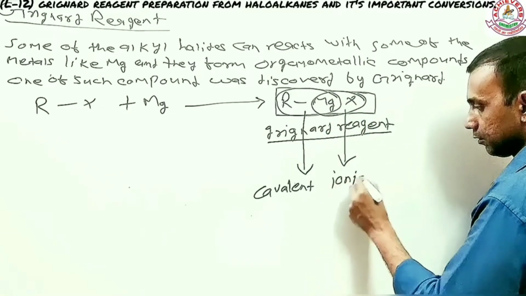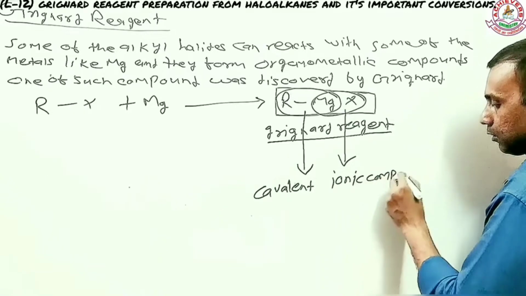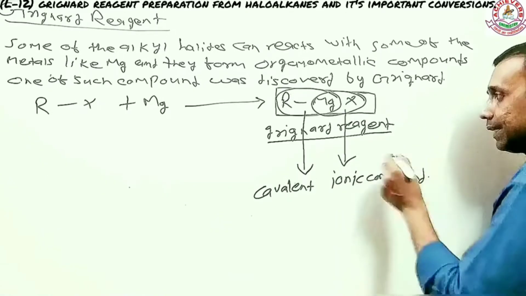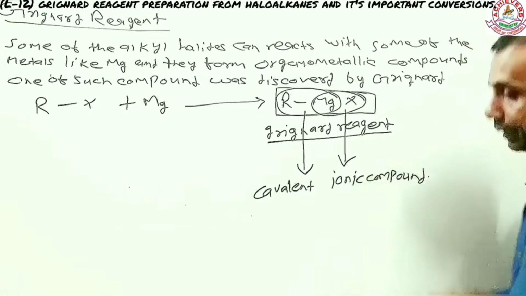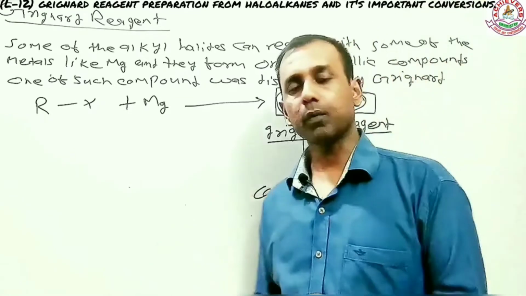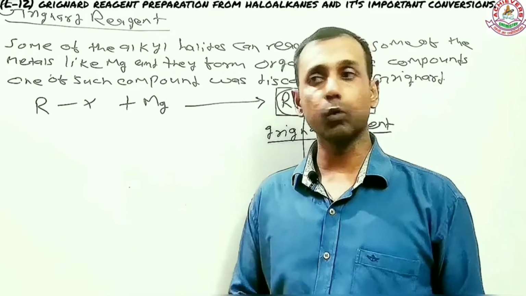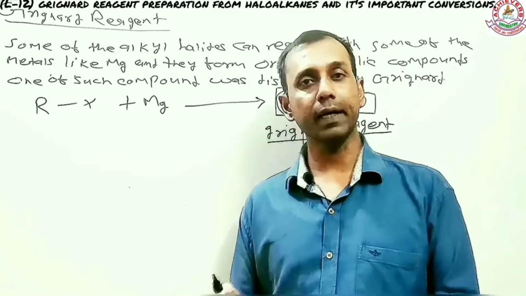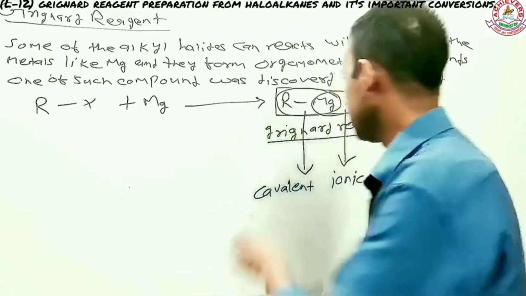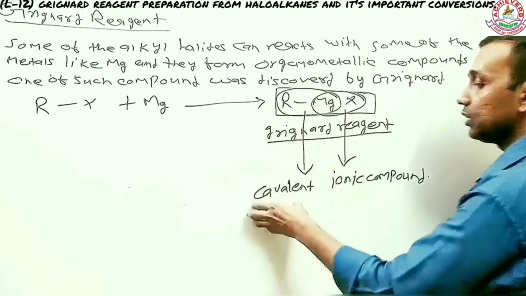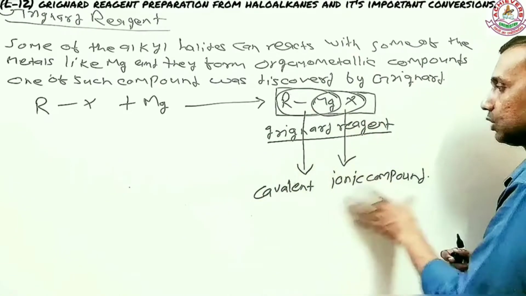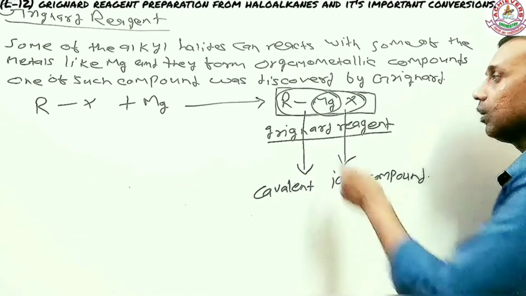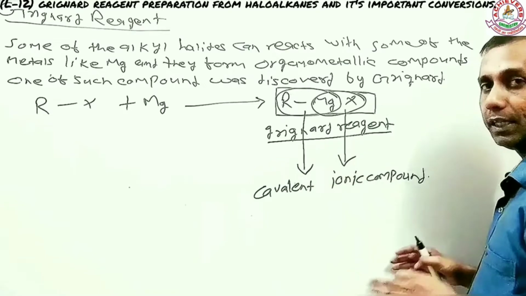So this compound has a part that is covalent and a part that is ionic. The bond between R and Mg is the covalent part, while Mg and X is the ionic part. This is how Grignard reagent becomes a very important thing.